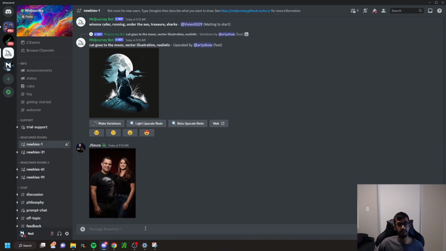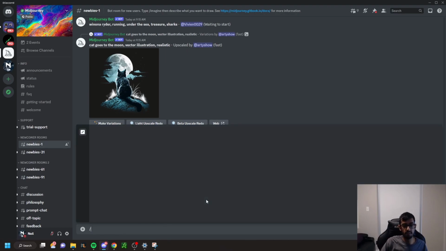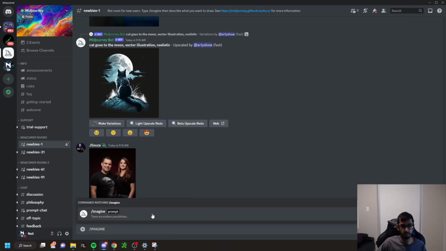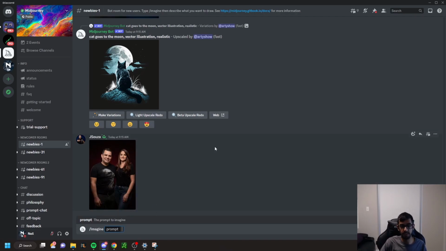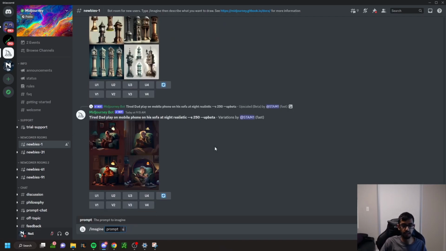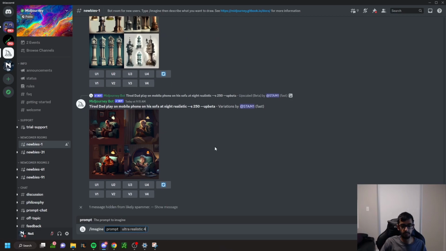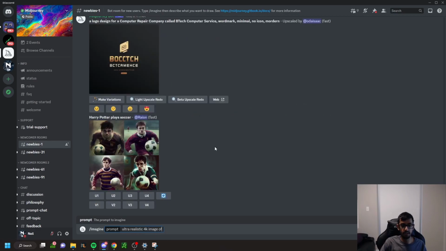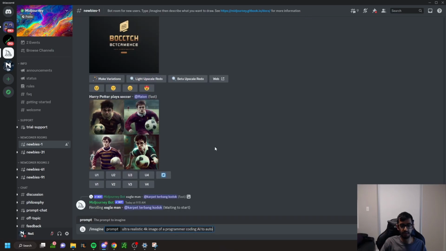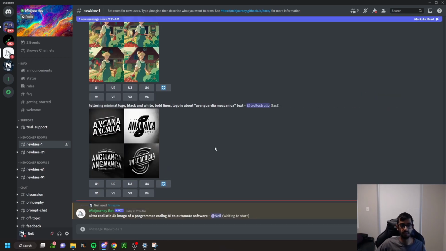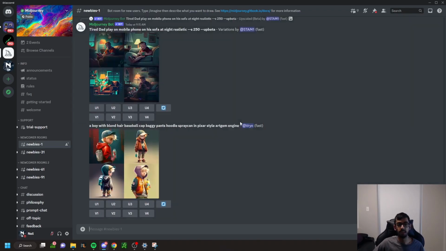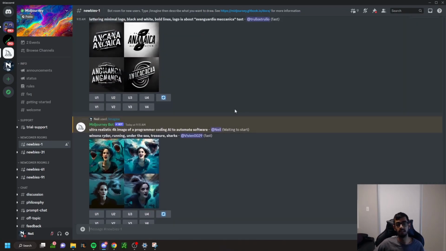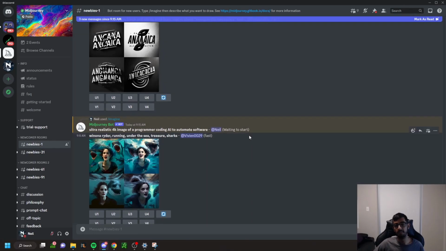What we can do here to generate an image is type in /imagine. That's the prompt that you're going to use. So I'm going to imagine an, let me take off caps here, ultra realistic 4K image of a programmer coding AI to automate software. So let's see what it can imagine. Just like ChatGPT, there are a lot of people using this, so be patient and understand that it might take 10 or 20 seconds to generate your image.